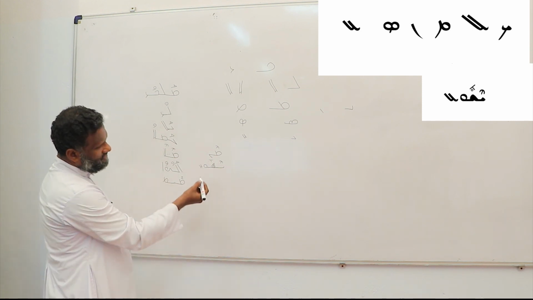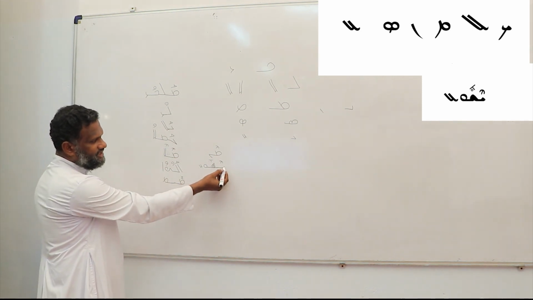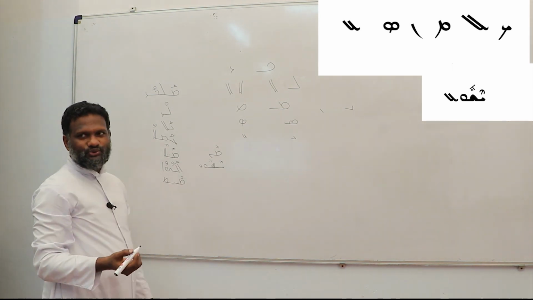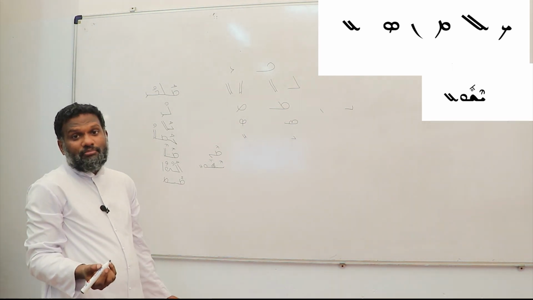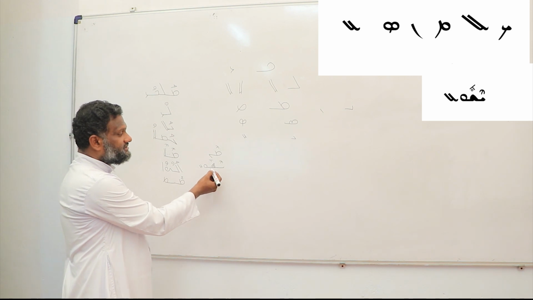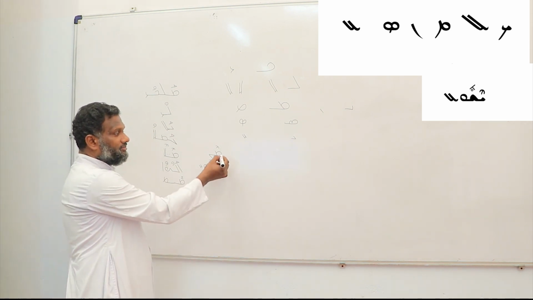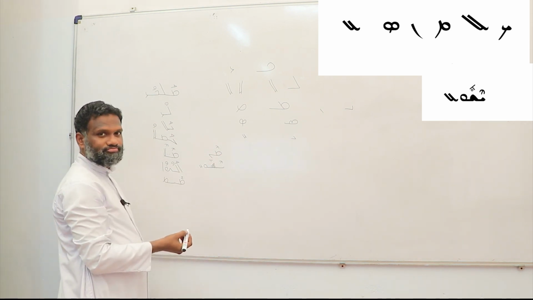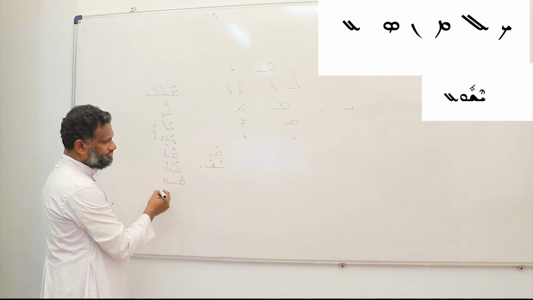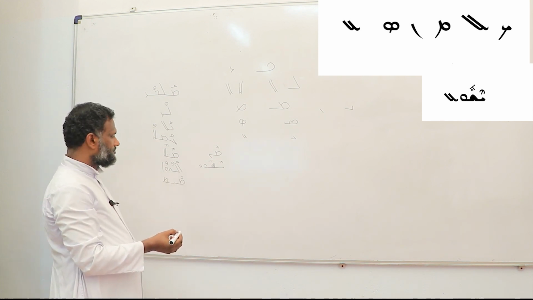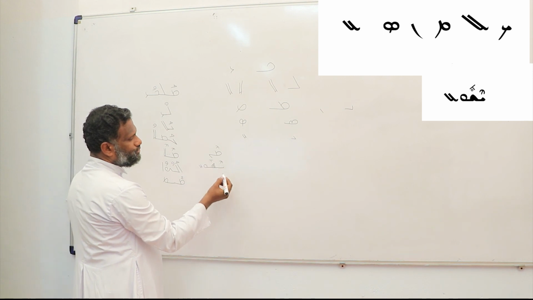See? The end letter Ayin. Yeshu means Jesus. Men means from. The letter Meme.